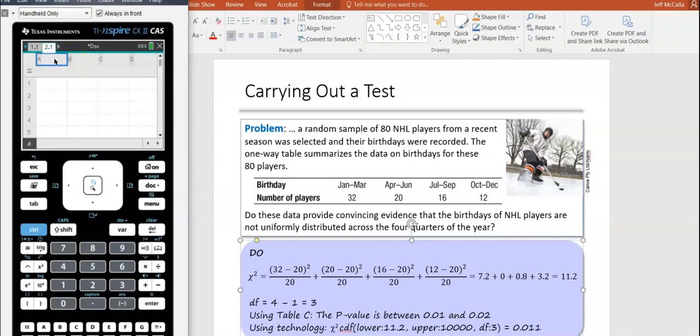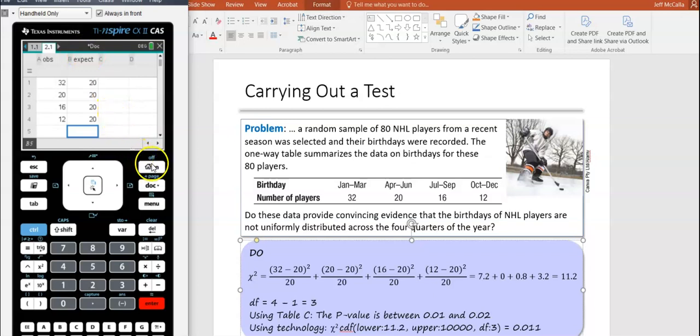So I always call my things the same thing, OBS for observed and expect. Don't just use EXP. It thinks it's an Excel command here. And so we're going to put the 4 observed values, 32, 20, 16, and 12. And then the 4 expected values right next to it, 20, 20, 20, and 20.